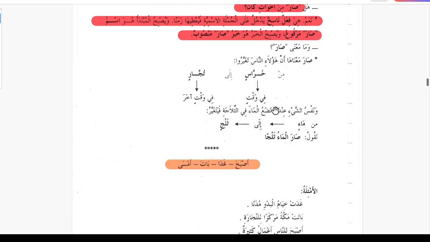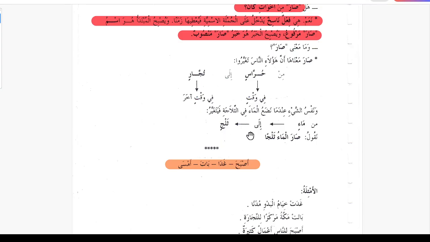So Sara is like when you put water fi salajati, in the refrigerator, fayatagayyaru, then it changes min ma'in, from water, to saljin, to ice. So from water it becomes ice after you put it in the refrigerator. At one time it is water, at another time it is ice.